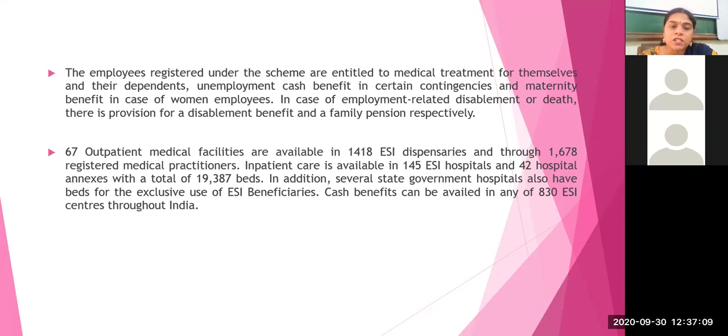The employees registered on the scheme are entitled to medical benefit for themselves and their dependents, unemployment cash benefit in certain contingencies, and benefits in case of women employees. In case of employment related disablement, there is a provision of disablement benefit and the family pension respectively.